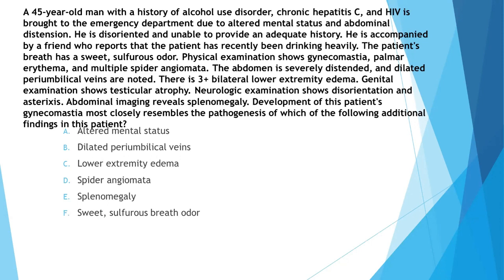The abdomen is severely distended. Periumbilical veins are noted. There is 3+ bilateral lower extremity edema. Genital examination shows testicular atrophy. Neurological examination shows disorientation and asterixis. Abdominal imaging reveals splenomegaly. Now, the development of this patient's gynecomastia most closely resembles the pathogenesis of which of the following additional findings in this patient: altered mental status, dilated periumbilical veins, lower extremity edema, spider angiomata, splenomegaly, or sweet sulfurous breath odor?